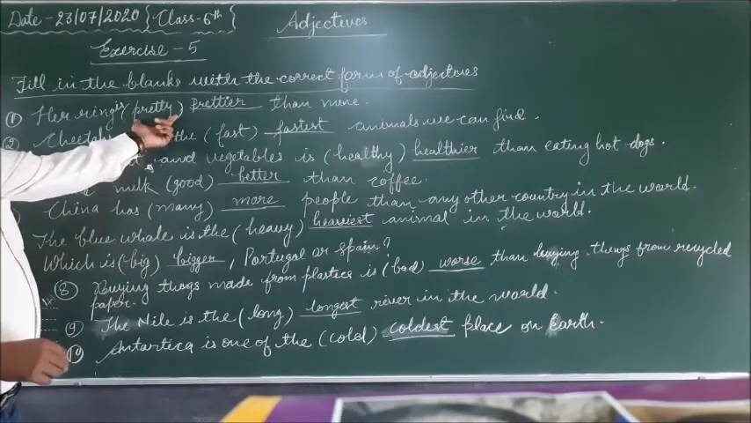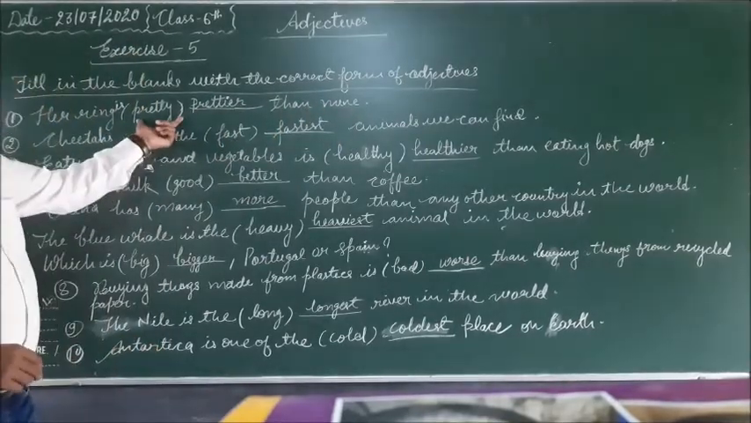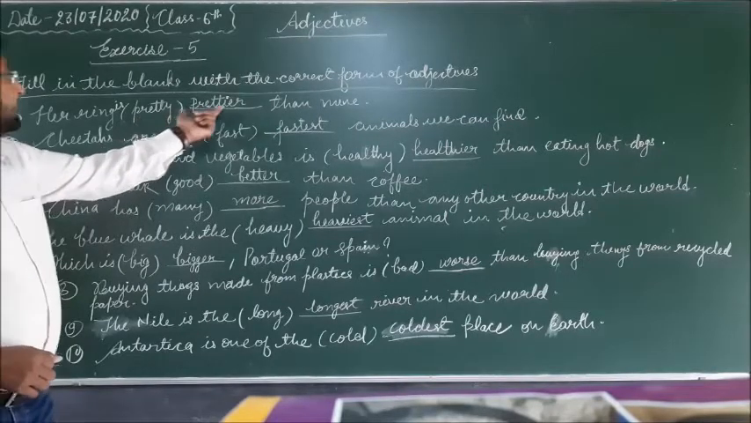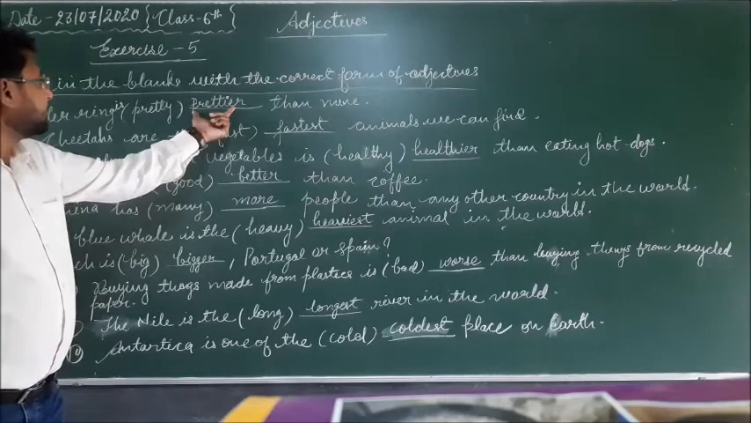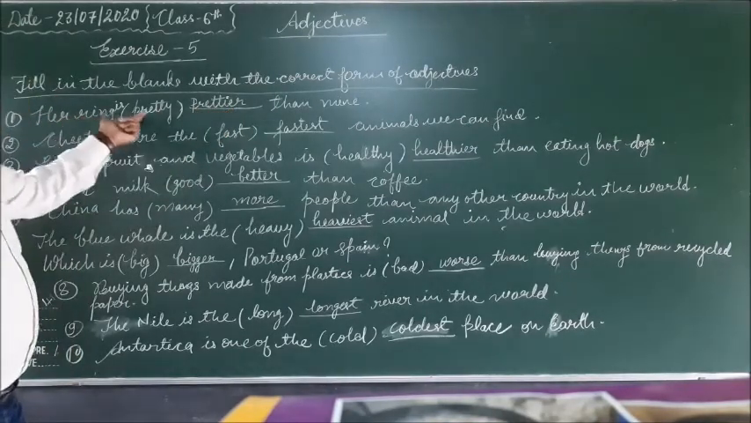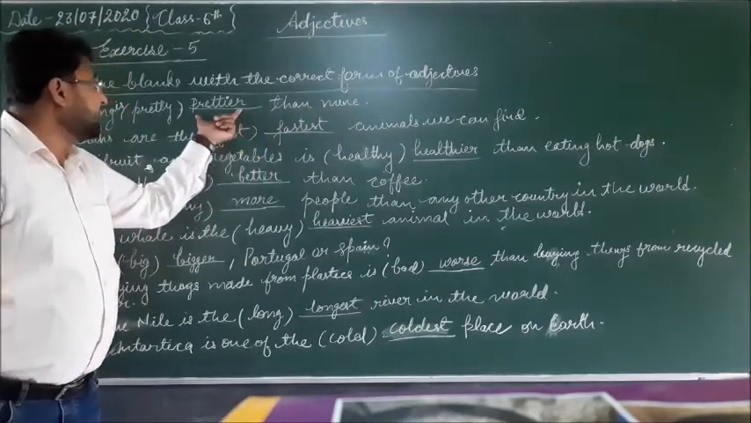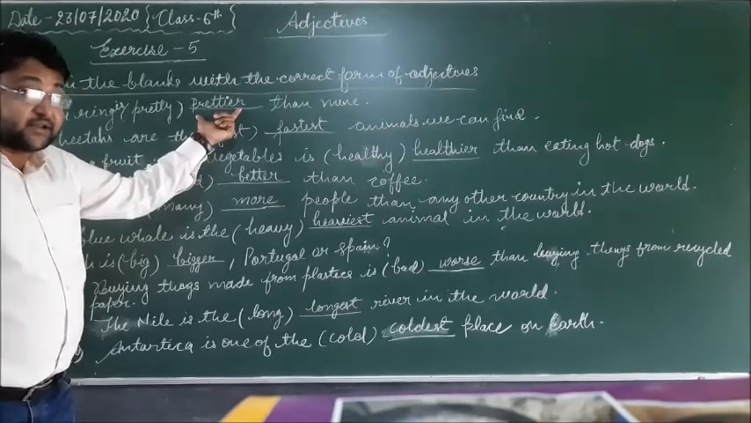is pretty dash than mine. So what is given here? The word than, so that is the comparative degree. So we will fill in the comparative degree in the blank. So her name is prettier than mine. What will be there? Pretty, prettier, prettiest. So prettier will be there. That is the comparative degree.